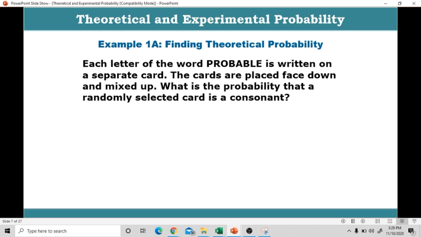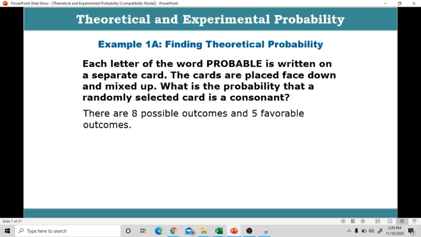Let's proceed to application. Each letter of the word probable is written on a separate card. The cards are placed face down and mixed up. What is the probability that a randomly selected card is a consonant? Here, our main goal is to find the probability that a randomly selected card is a consonant.